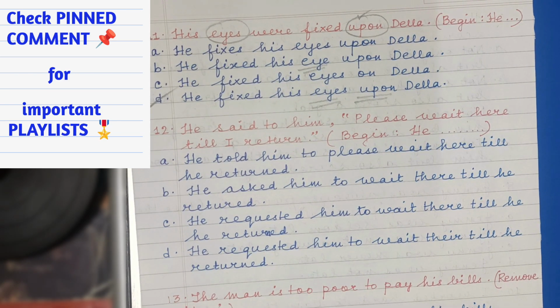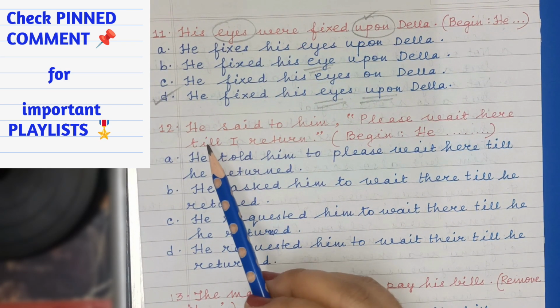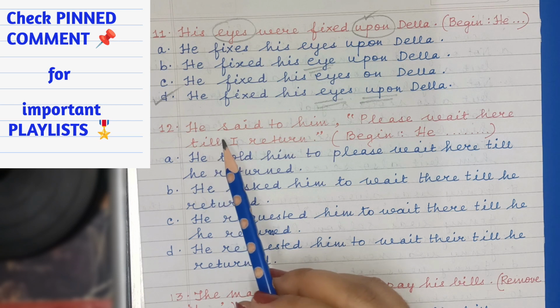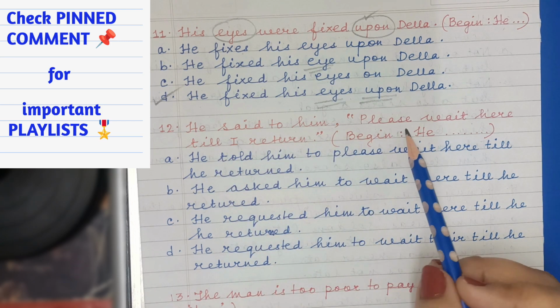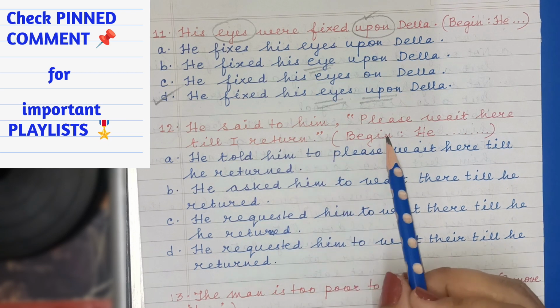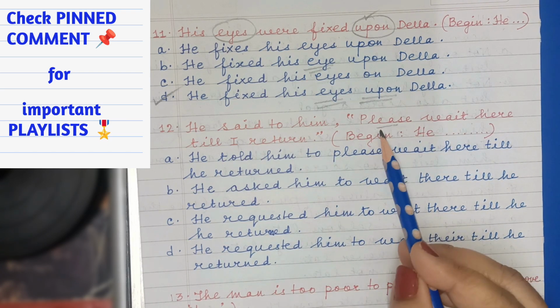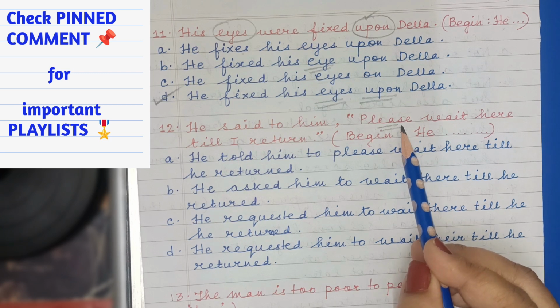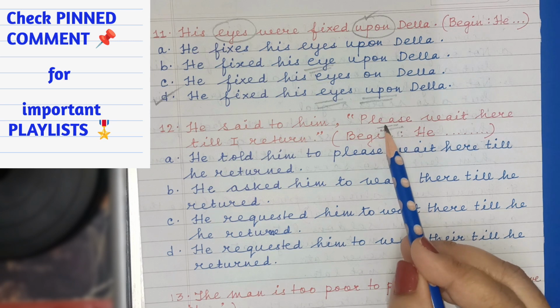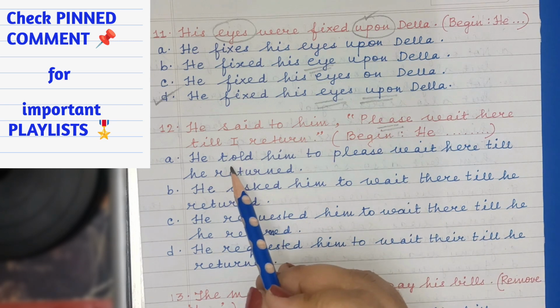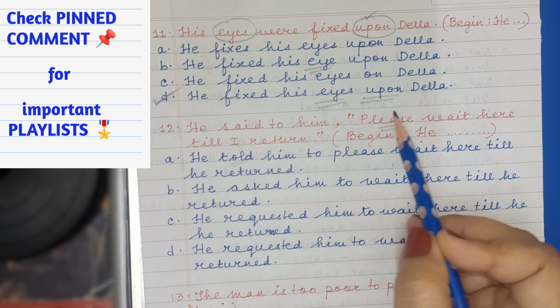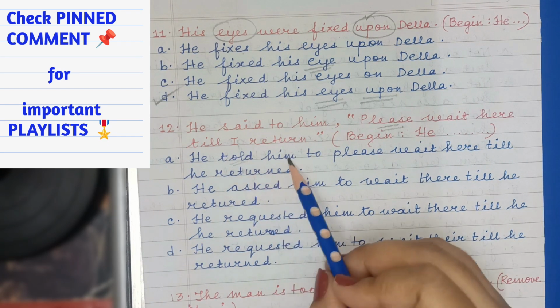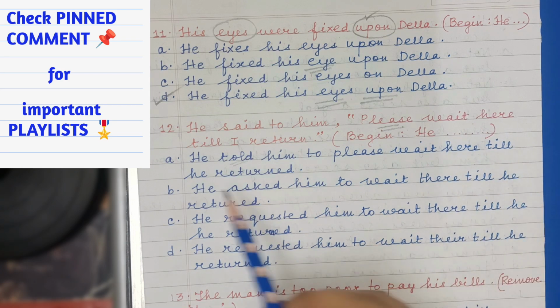Again, direct, indirect speech. Imperative sentence. He said to him, please wait here till I return. Begin he. And whenever you have please, always change the reporting verb into requested. Please will become requested in indirect speech. You are not supposed to write told if you have please in the question. He told him to please wait here till he returned.